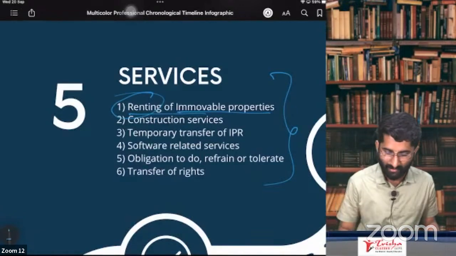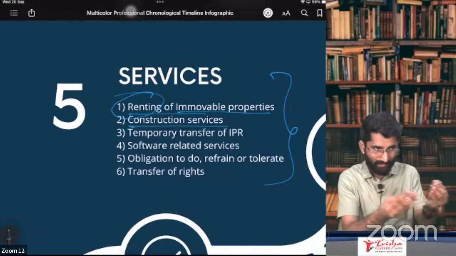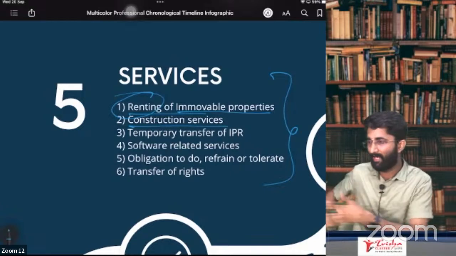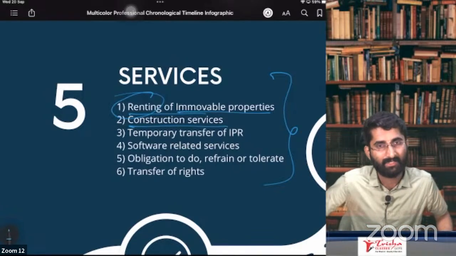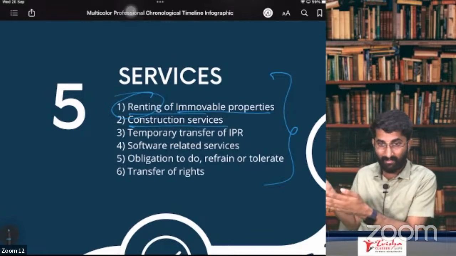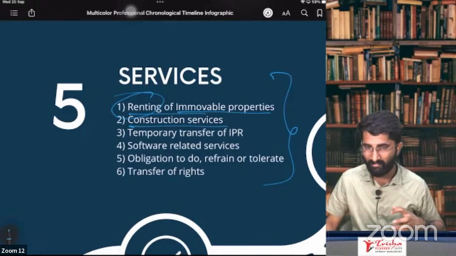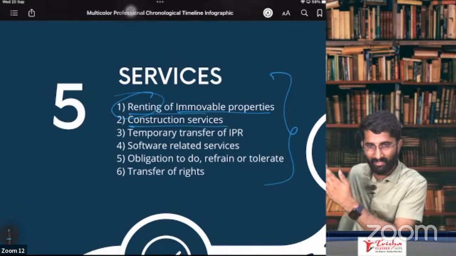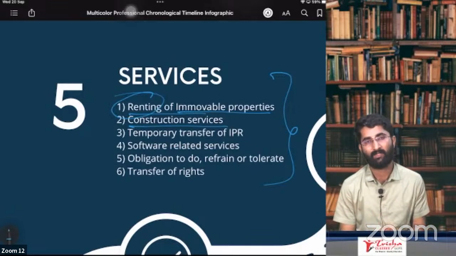Known thing it is. And construction services. So now I am a builder. You pay me some amount, and on your behalf, I am doing some construction here. So that construction will be considered as supply of service. I am a builder. I am building some building for you. So you are giving me some amount. On your behalf, I am building it here. This will be considered as what? This will be considered as supply of service provided.